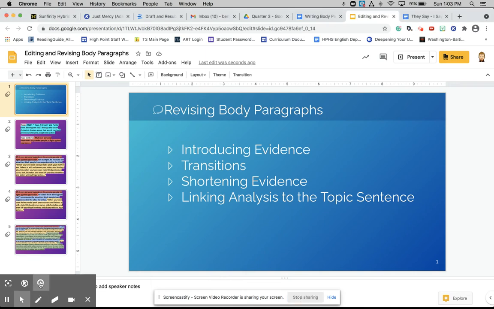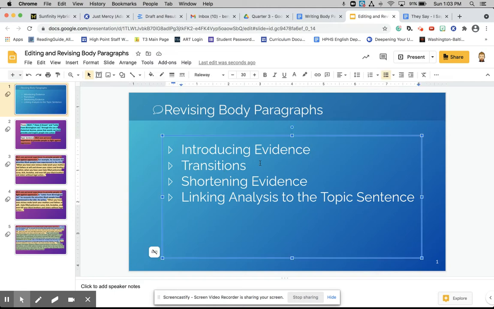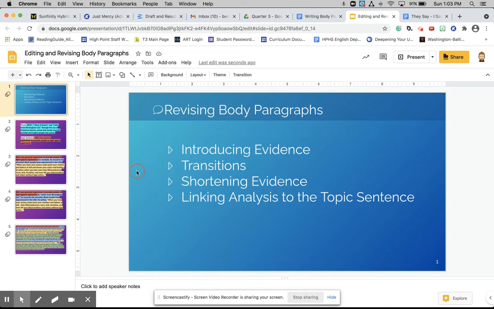Okay, we're going to focus today on revising body paragraphs. We're going to be editing and revising our drafts. So we're going to focus on these four items today: introducing evidence, transitions, shortening evidence, and linking our analysis back to our topic sentence. These are really four very important things that are going to help improve our paragraphs pretty significantly with not a whole lot of extra work. So I'm going to show us how to do this.